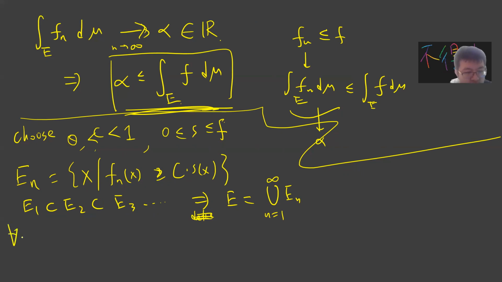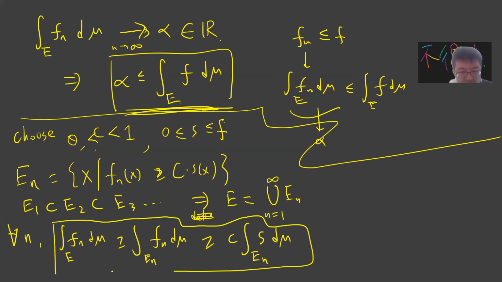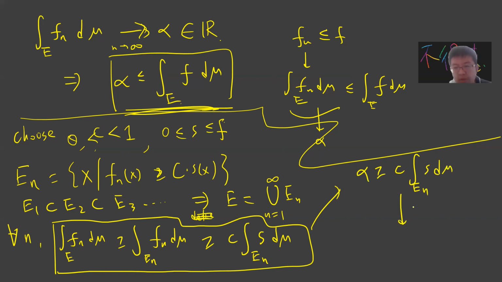So for every n, the integral of Fn d mu over E is greater than or equal to the integral of Fn d mu over En, which is greater than or equal to the integral of cs d mu over En. This part is trivial because En is a subset, and also this part is trivial because Fn is greater than or equal to cs on the En. Okay, so let's take n to be infinity. The left-hand side becomes alpha, which is greater than or equal to the integral of cs d mu over En. Now I take another limit as n goes to infinity.